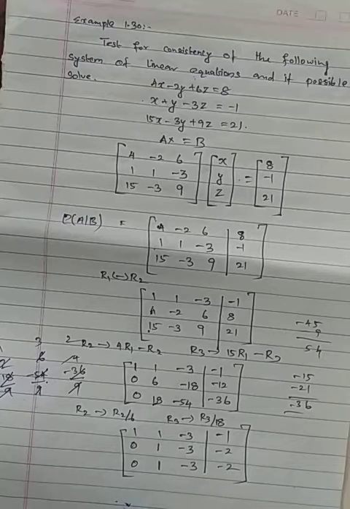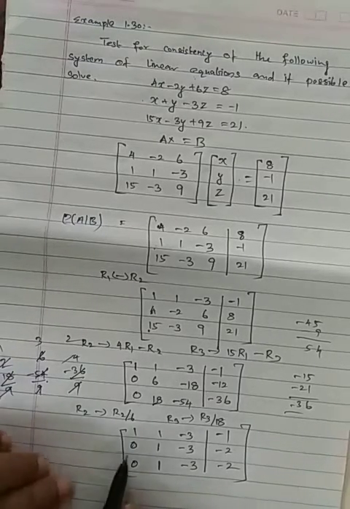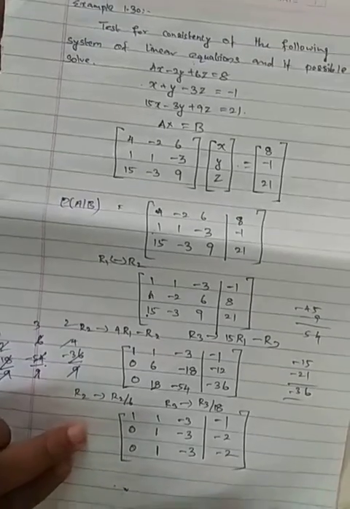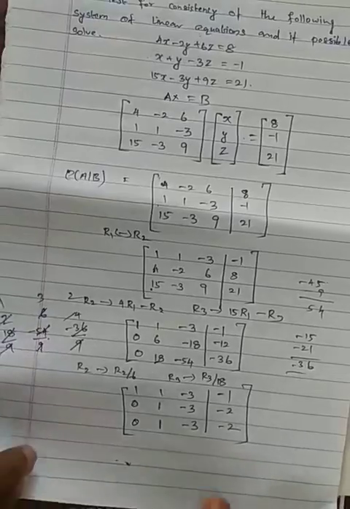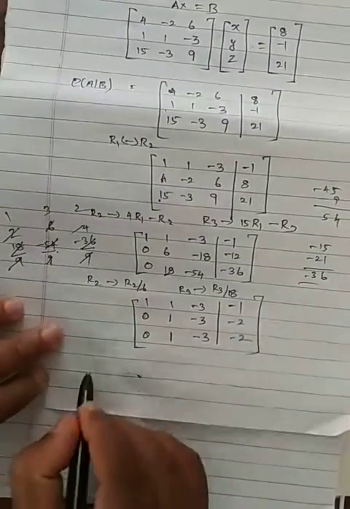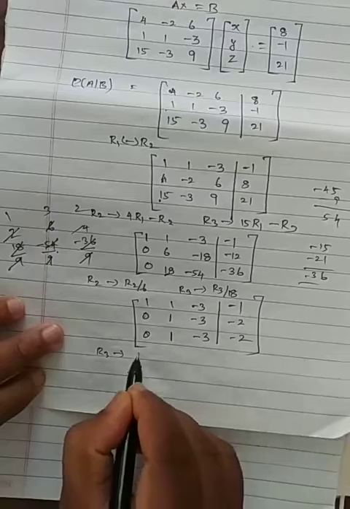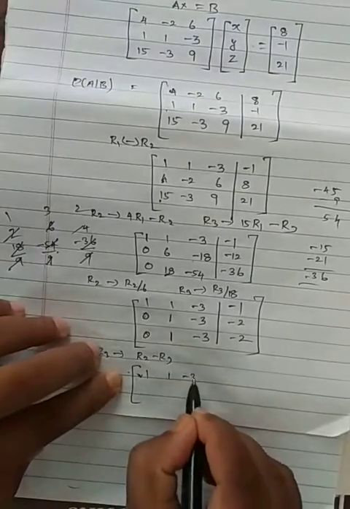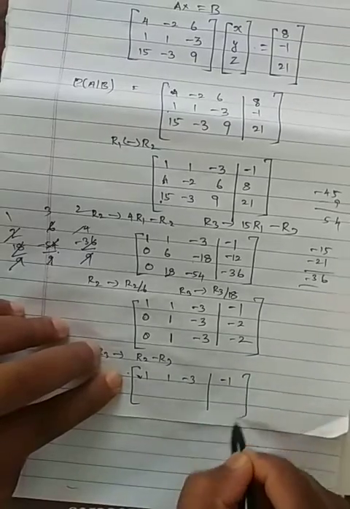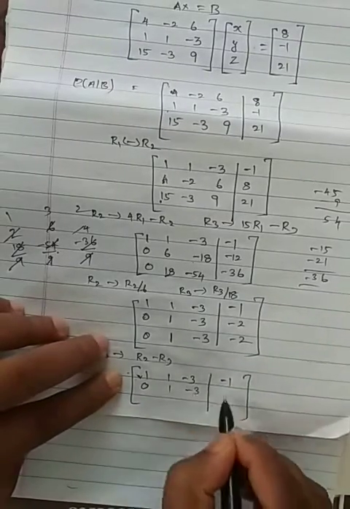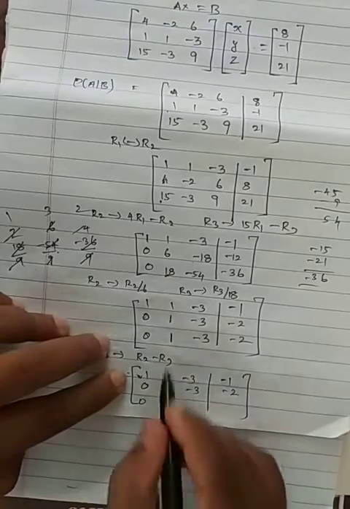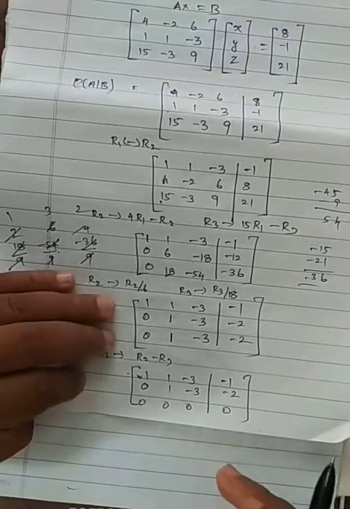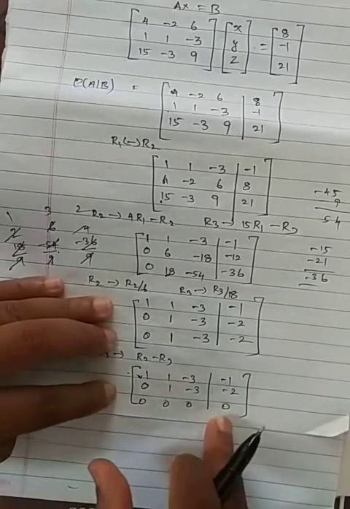Now you can see here R3 and R2 are the same. So I can perform one more operation. What's the operation? R3 goes to R2 minus R3. If I do that, what will I get? Here 1, 1, minus 3 will come slash minus 1, this is not going to change. Here 0, 1, minus 3, minus 2 is there. Subtract now: 0, 1 minus 1, 0, minus 3 minus 0, minus 2, so 0 is there. So you can see an entire row has become 0.